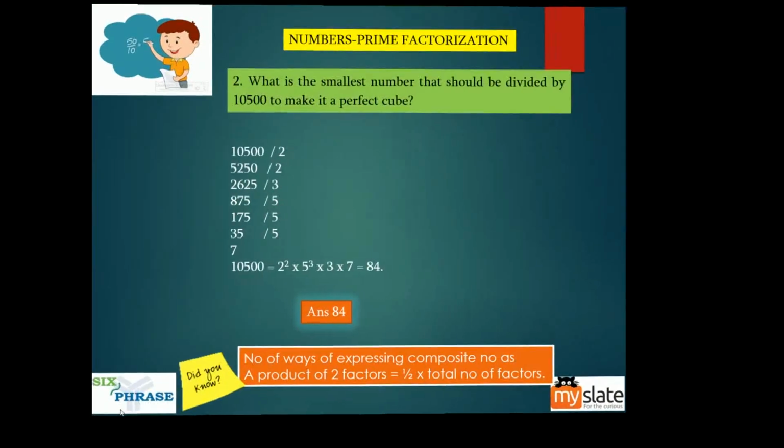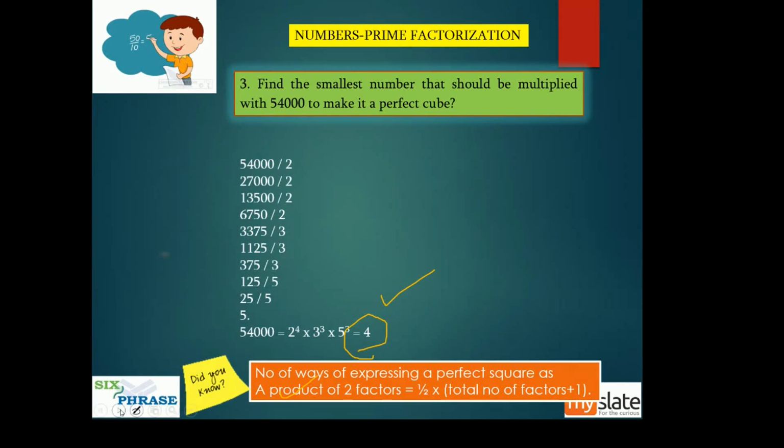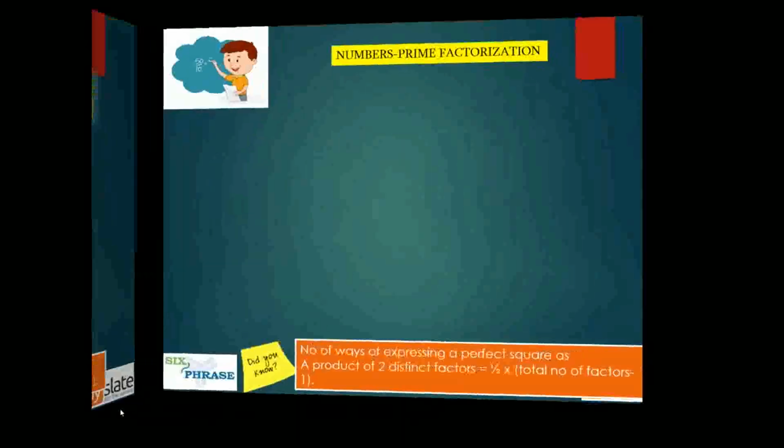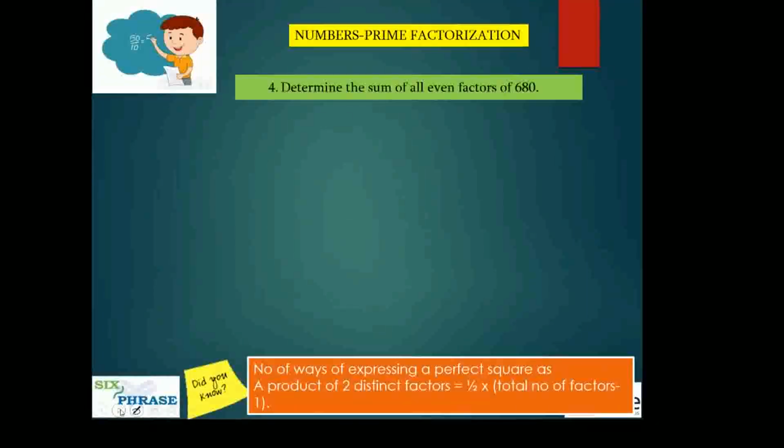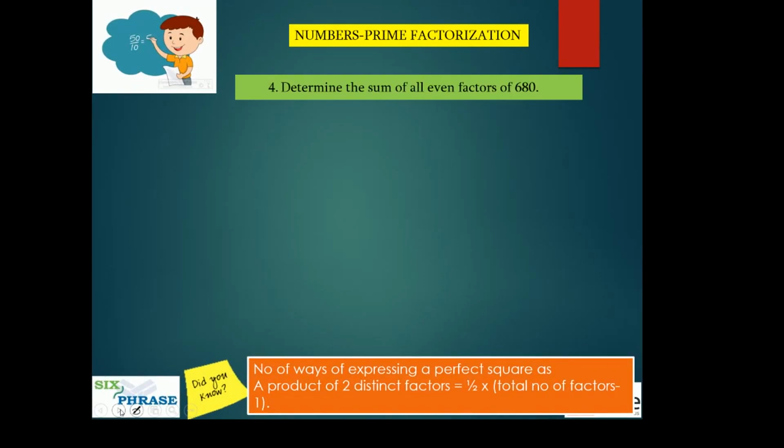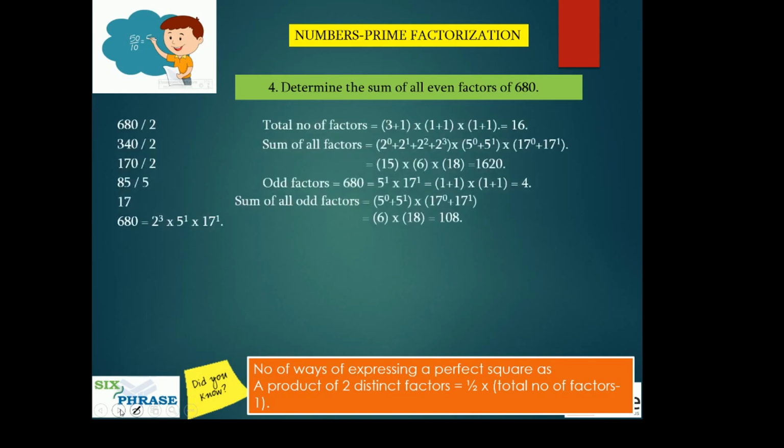Next, determine the sum of all even factors of 680. Okay, guys, you've got to remember, not just the sum of factors, only even factors. So what do you do? I told you, you first find the total number of factors. For 680, what is the total number of factors? 3 plus 1, 1 plus 1, 1 plus 1. 16. This is the total number of factors.